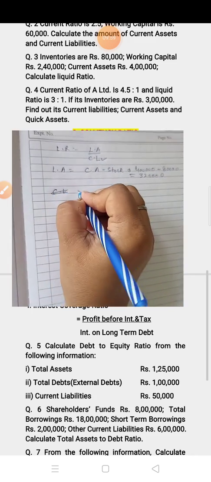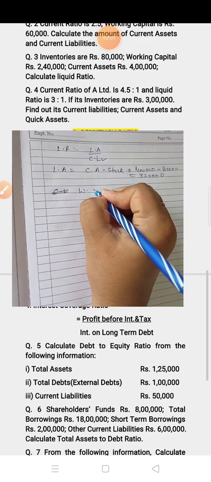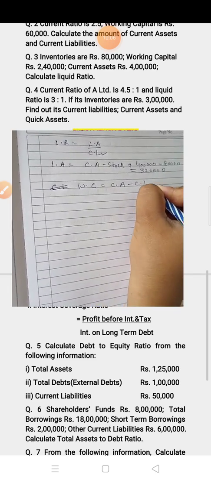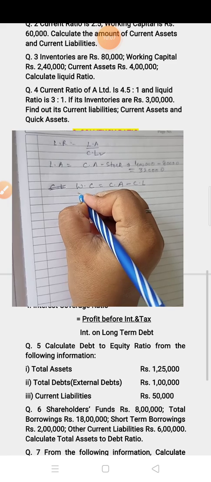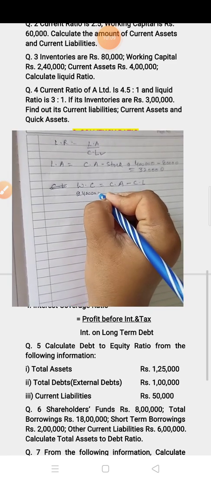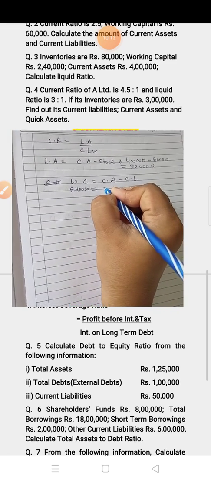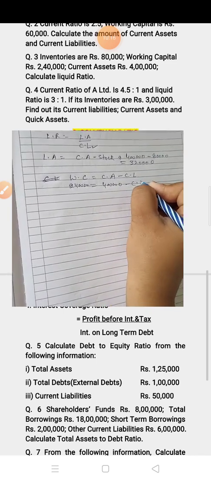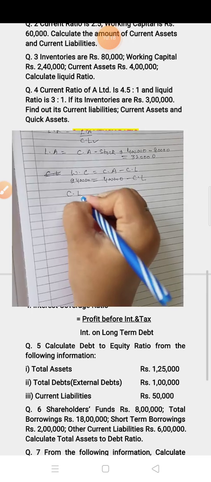So for current liability, the next thing given is working capital. Working capital formula is current asset minus current liability. Working capital value, write down 2,40,000. Current asset value, you have to write down 4 lakh minus current liability.